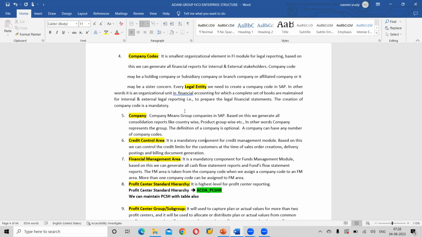Based on this, we can control the credit limits for customers at the time of sales order creation, delivery postings, and billing document generation.